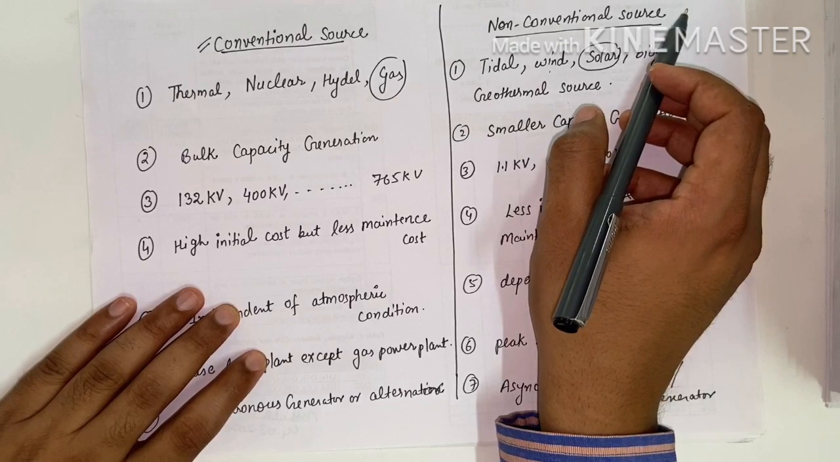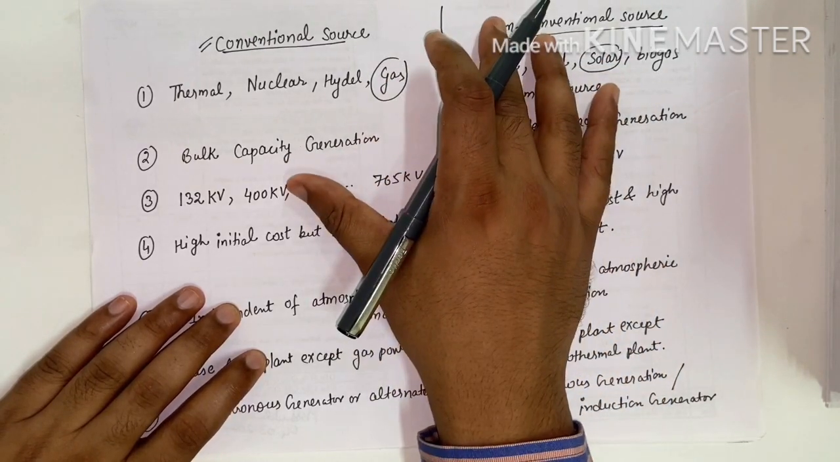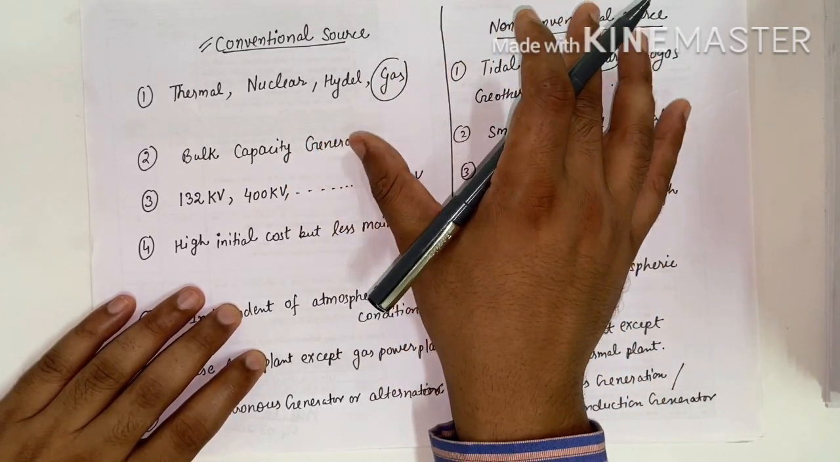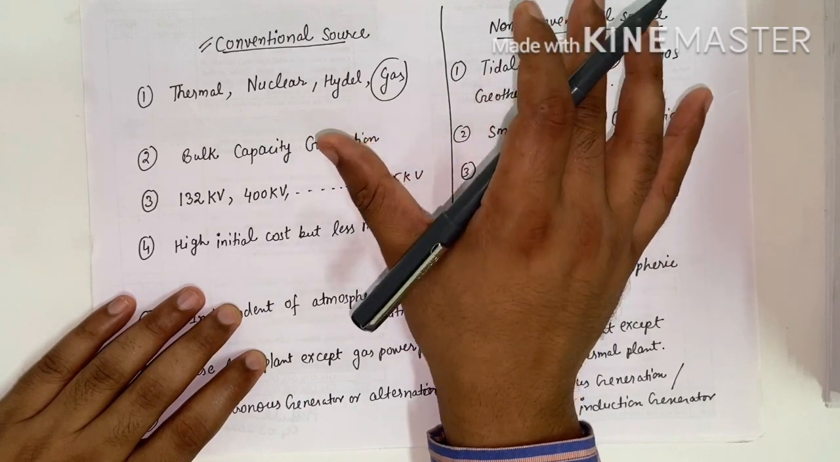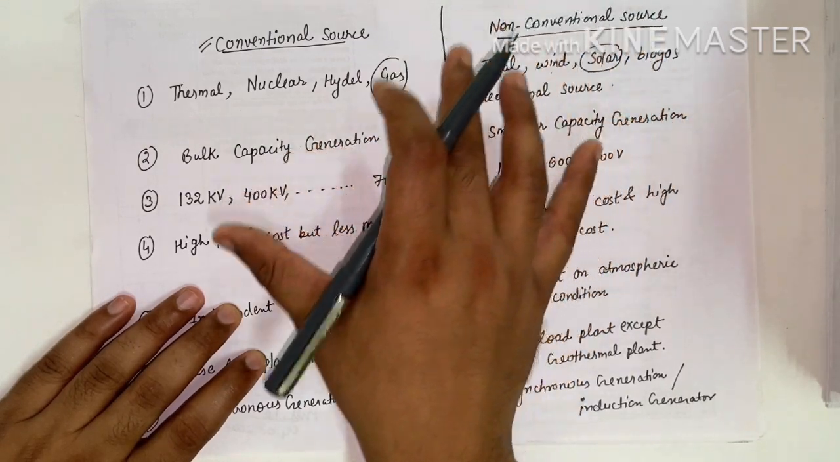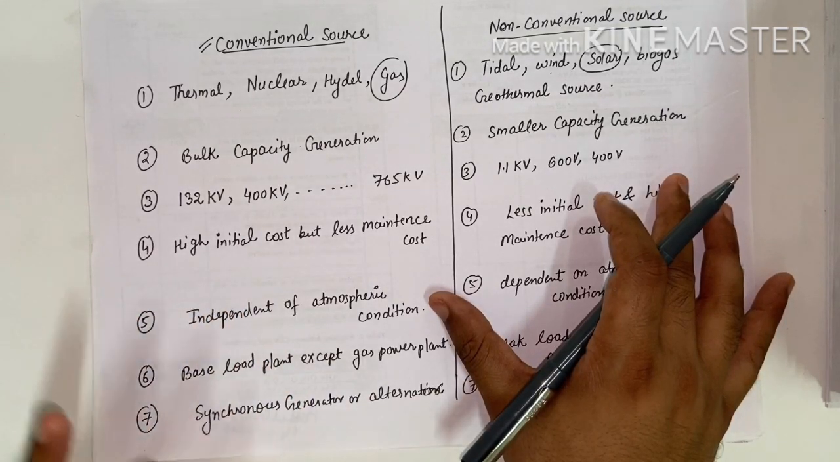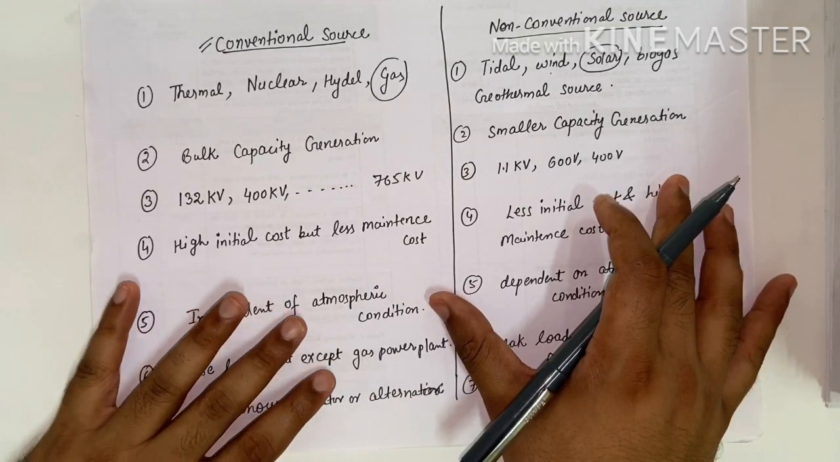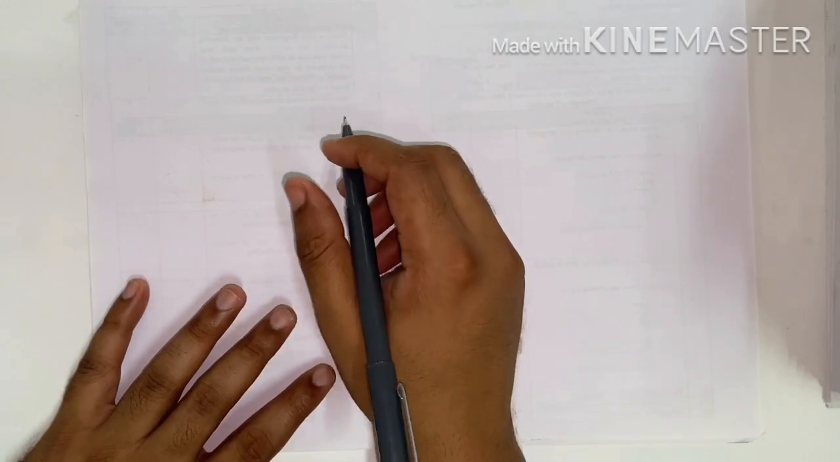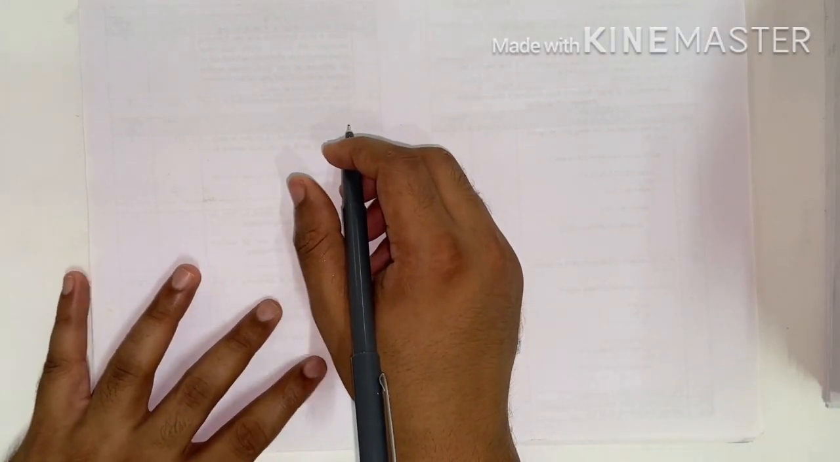From the generation point of view, these are very important. In Power System 1 you have read or learned in detail about the sources of energy. I will give you only the brief concept about the generation. So this is about the generation part. Now we see the basic statistics of generation in India.